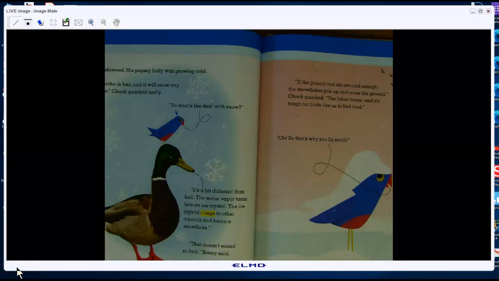Yeah, it'll pile up. So, a couple weeks ago it snowed a little bit here. But did it stick to the ground? No, it stuck a little bit to some of the grass. So the grass was a little colder than the streets. But it didn't stick around very long, right? That's because the ground was not cold enough. If the ground was cold, we would have got a lot of snow. Not a blizzard or anything, but we would have had an inch or so of snow. But it just wasn't cold enough.